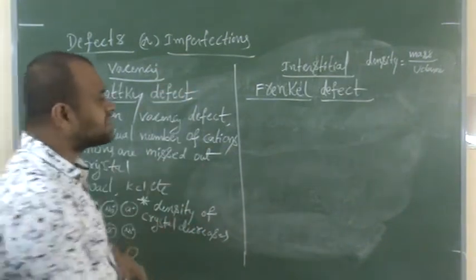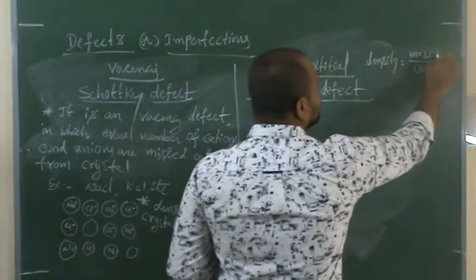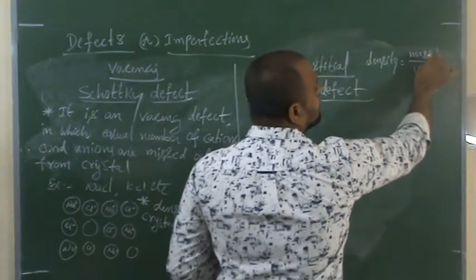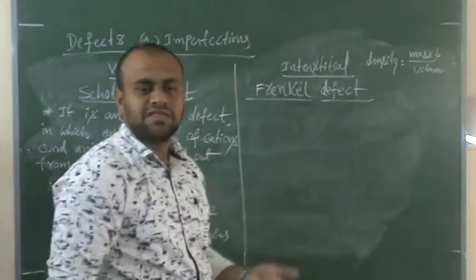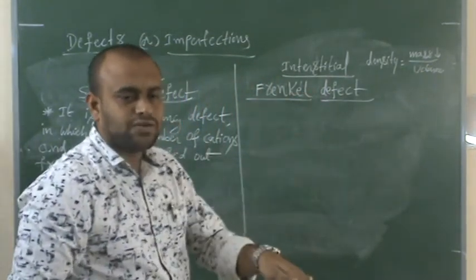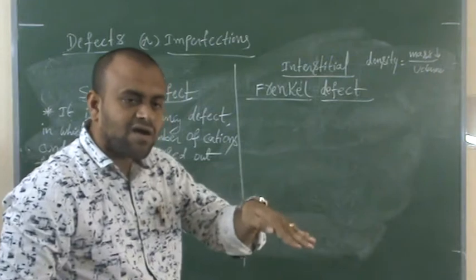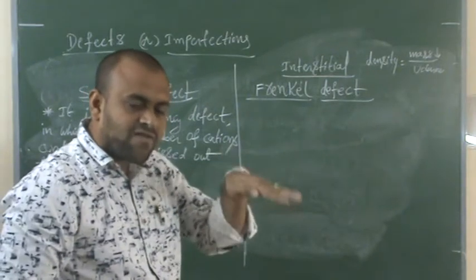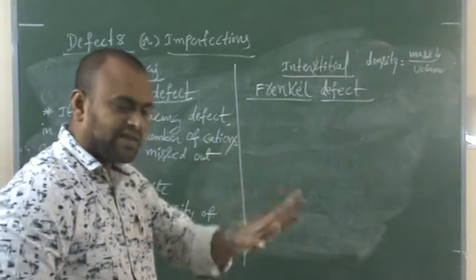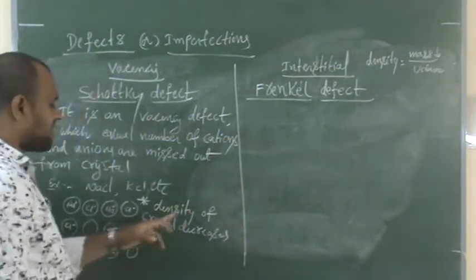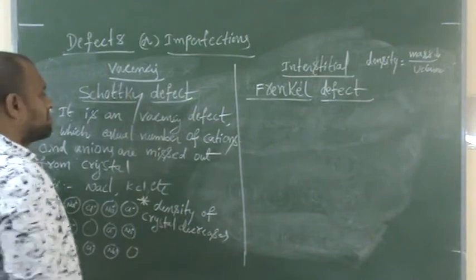As the mass of the crystal decreases, the volume remains the same. Least value by highest value, that means we will get a low value. That is why the density of ionic solids in Schottky defect decreases. The density of the crystal decreases.